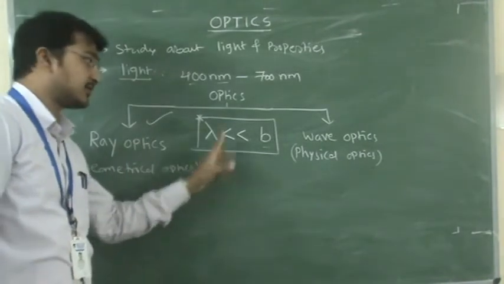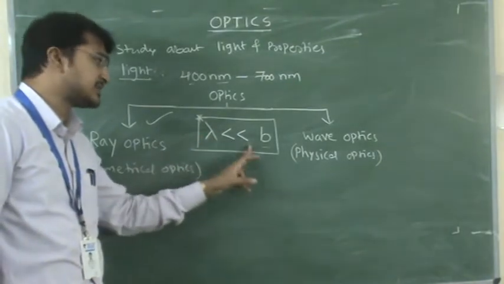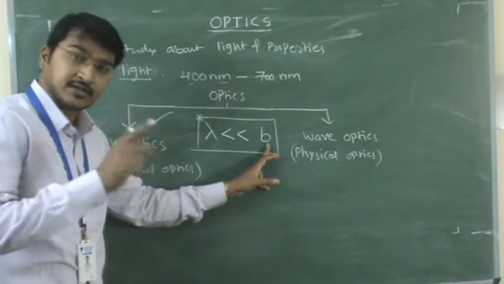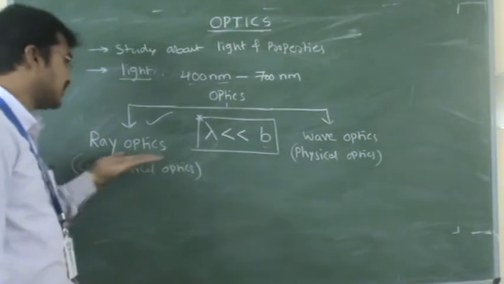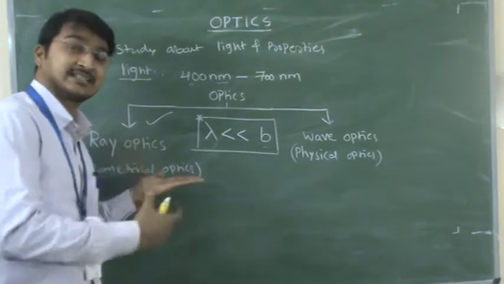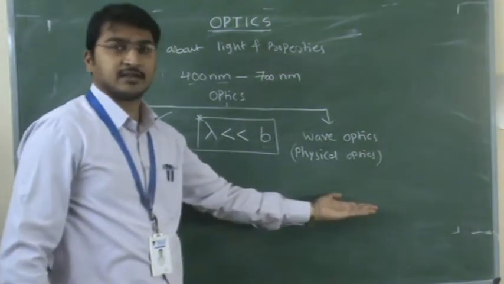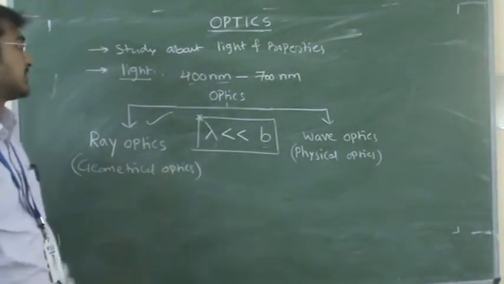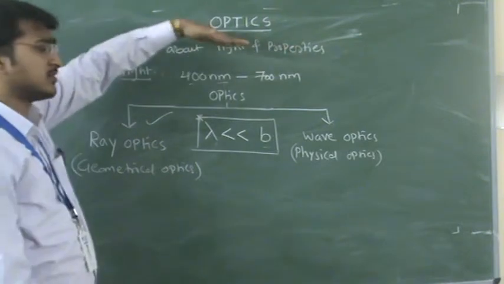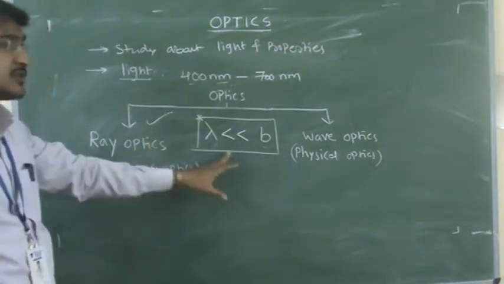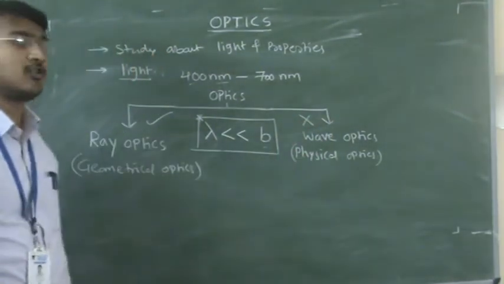So this is the distinction of optics. The condition for the distinction is that the wavelength of the incident light is very much less than the size of the obstacle. Then we will study the optics which shows the particle nature of light. Here we will see the particle nature of light, and there we will see the wave nature of light. Understand? This is the condition. Please make a note. In the study of light and its definition, light properties are not necessary, but you should have an idea about them. So optics is distinguished on what basis? This is the condition. If this condition is not satisfied, we call it wave optics.